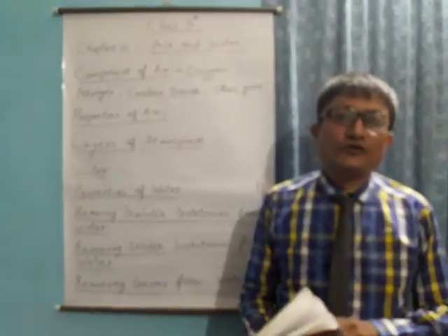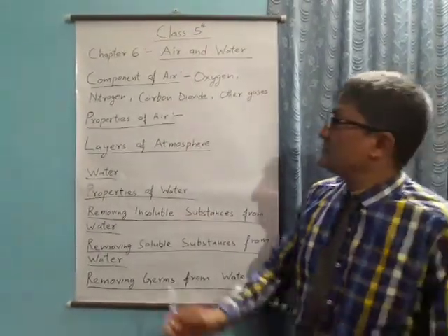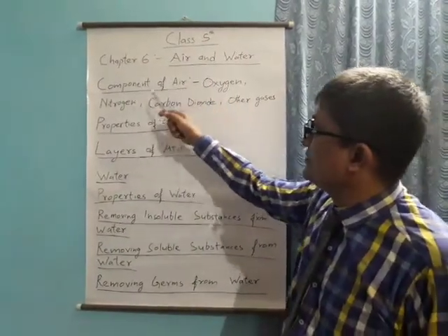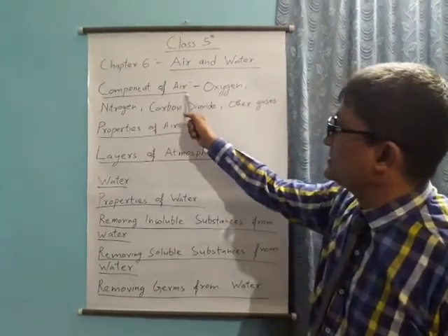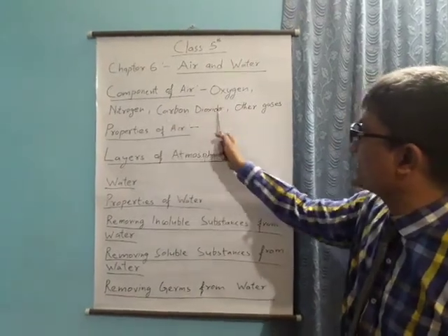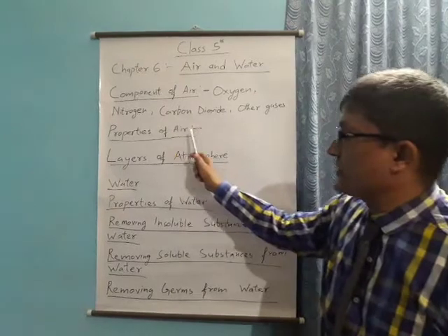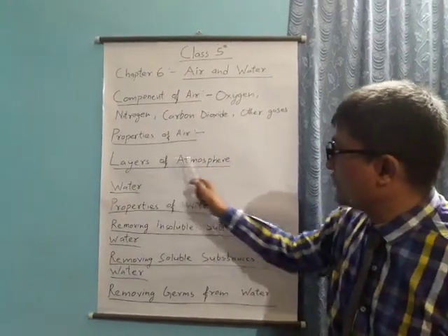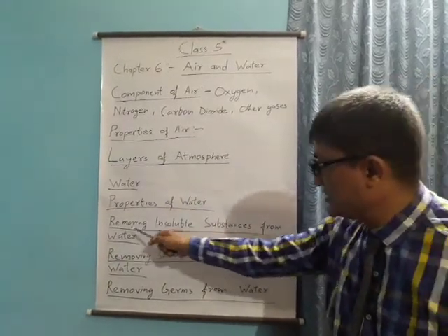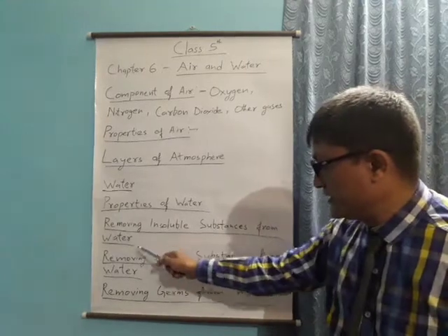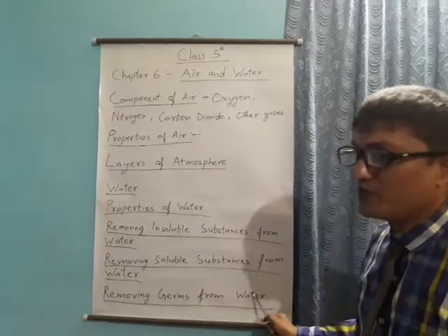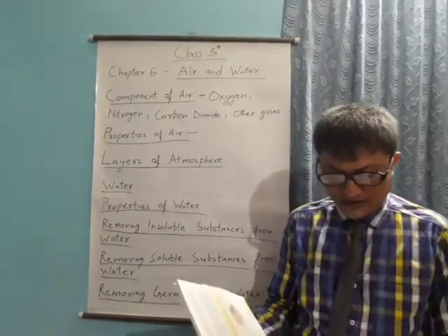I am Vishal Anand. Today I will teach you science chapter 6, air and water. In this lesson we will read about these points: components of air, that means oxygen, nitrogen, carbon dioxide, other gases; properties of air and layers of atmosphere; water, properties of water; and removing insoluble substances from water, removing soluble substances from water, and lastly removing germs from water. Now let's begin the chapter.